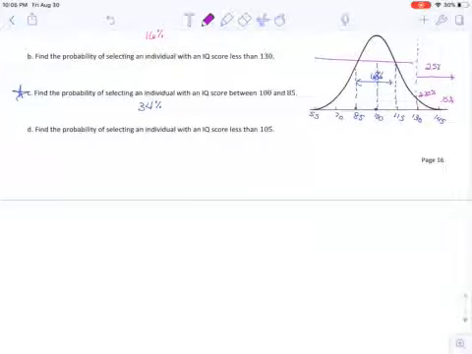This space is everything that's not 2.5% of the data, which is another way of saying 97.5%. So somebody with an IQ score of 130 is the 97.5th percentile, approximately.